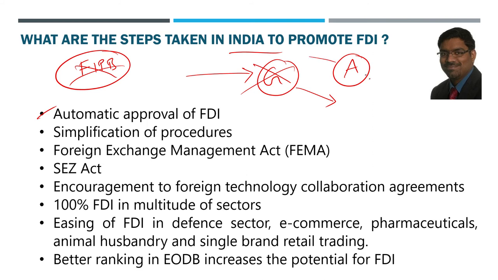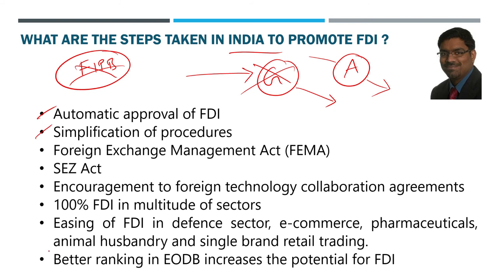Now FDI is automatic. So the automatic route is more popular now in India. Almost all industries, almost all, not all, but almost all can invest in India through the automatic route without any specific approval from anybody. That much openness, we have opened the gates. The automatic approval route of FDI is a big step taken towards encouragement of FDIs into India. And procedures are simplified.